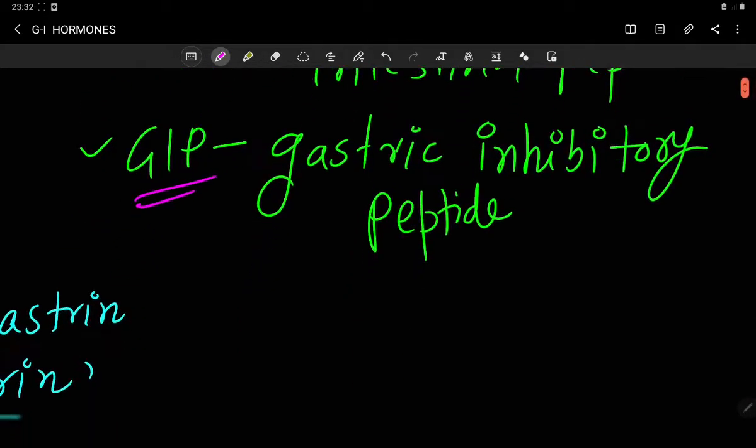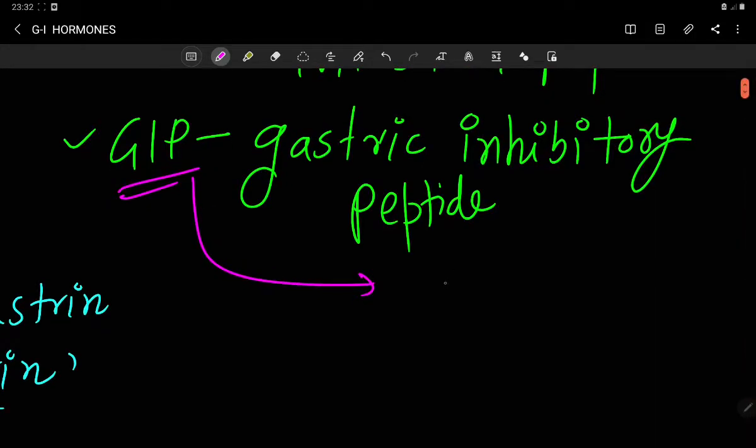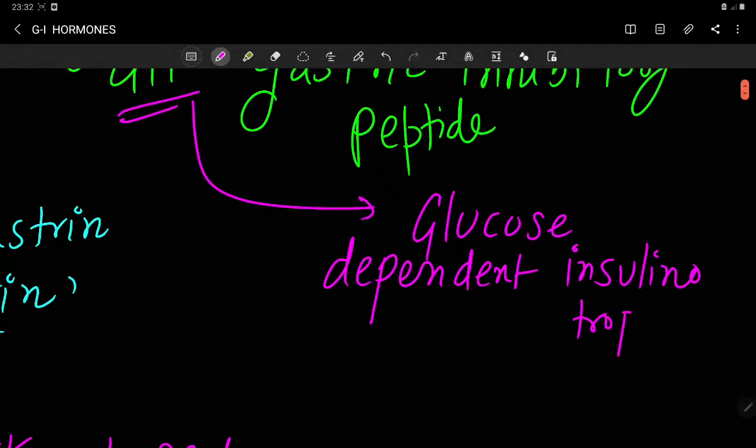Recently, GIP is also called glucose dependent insulinotropic peptide.